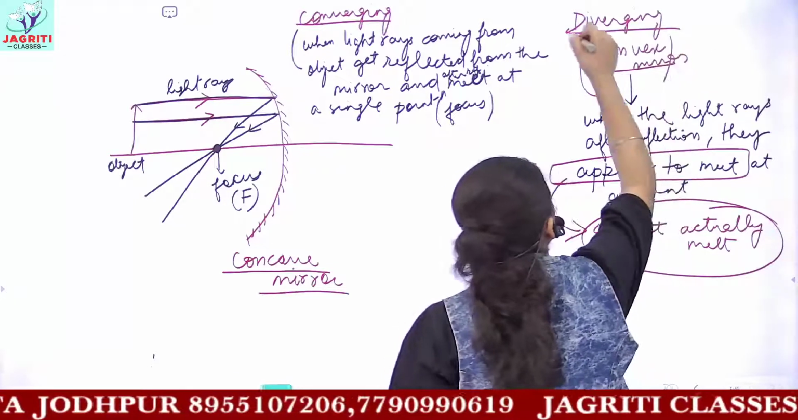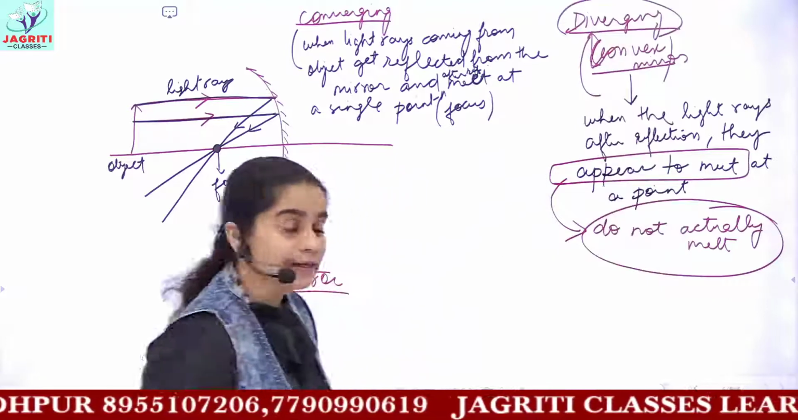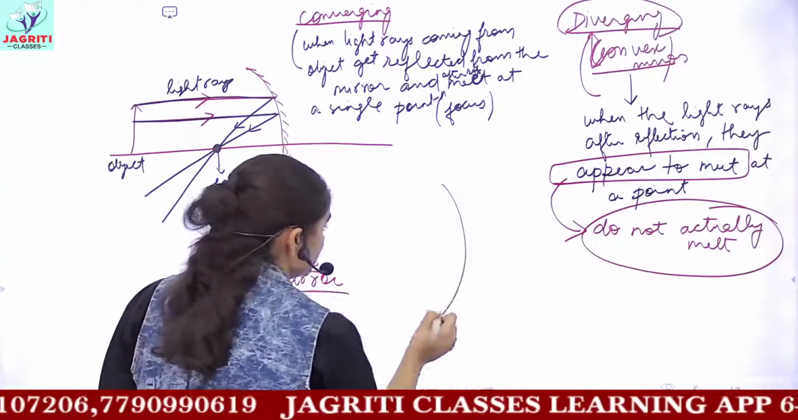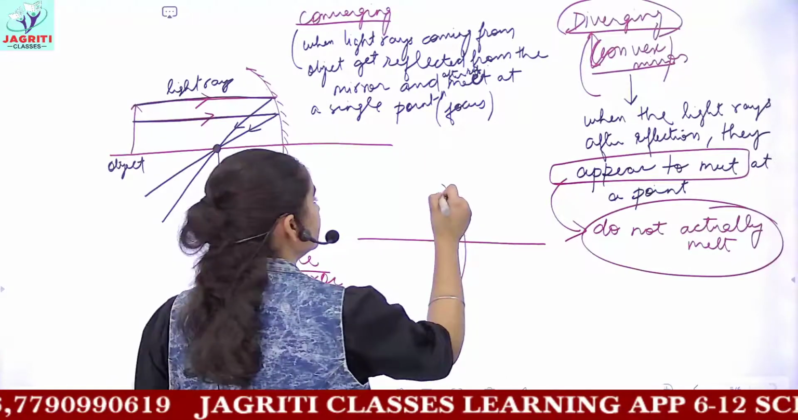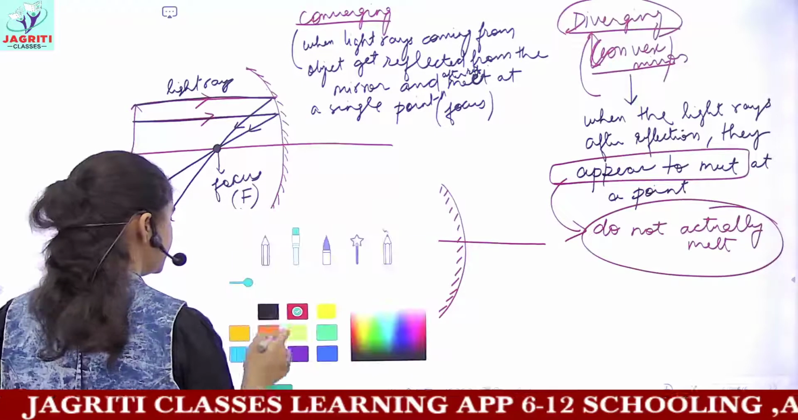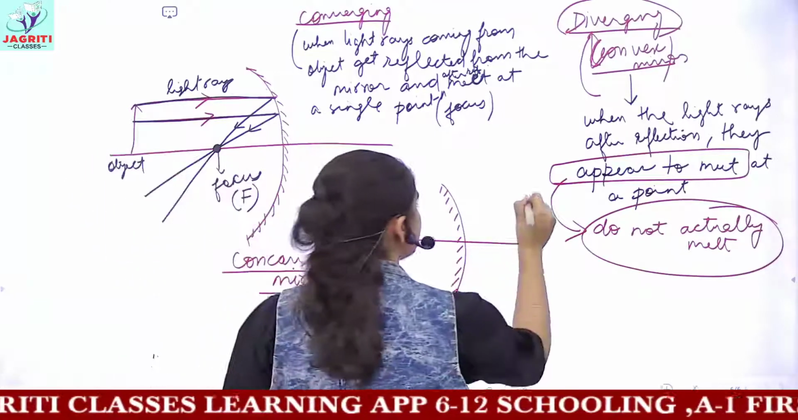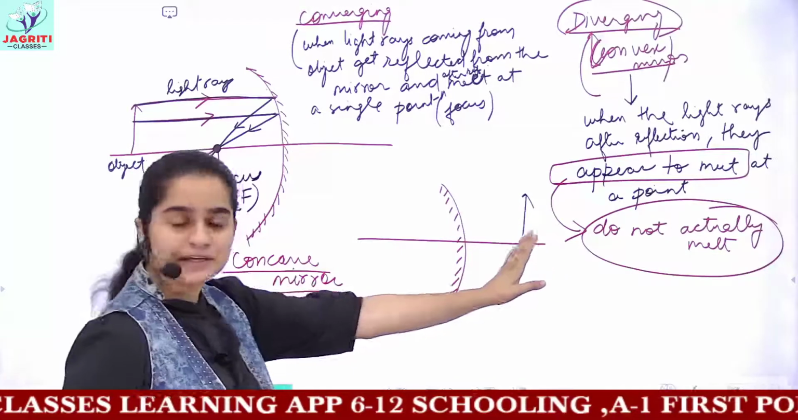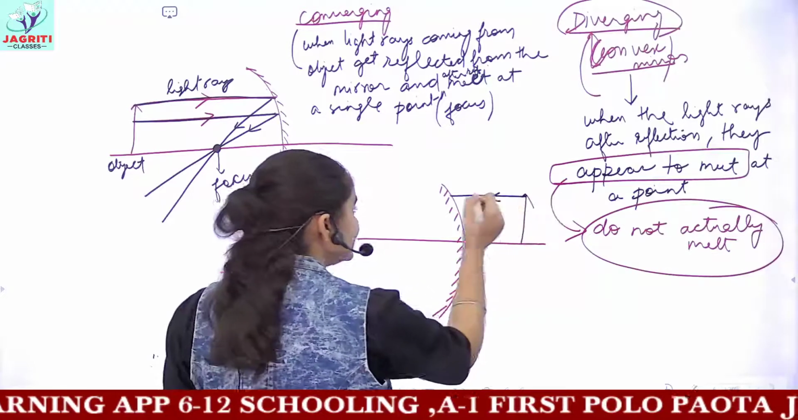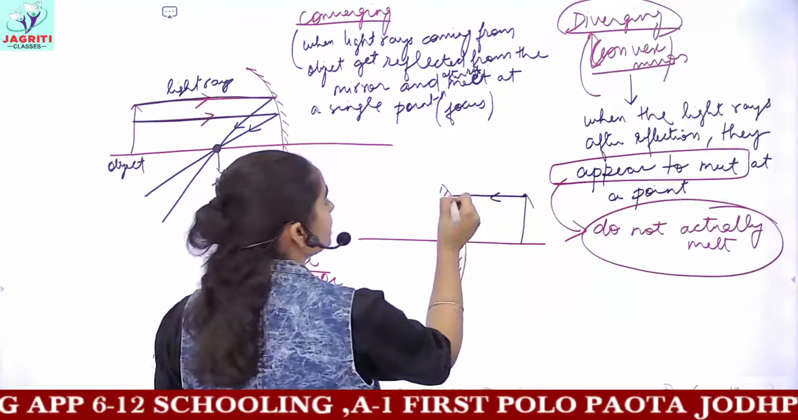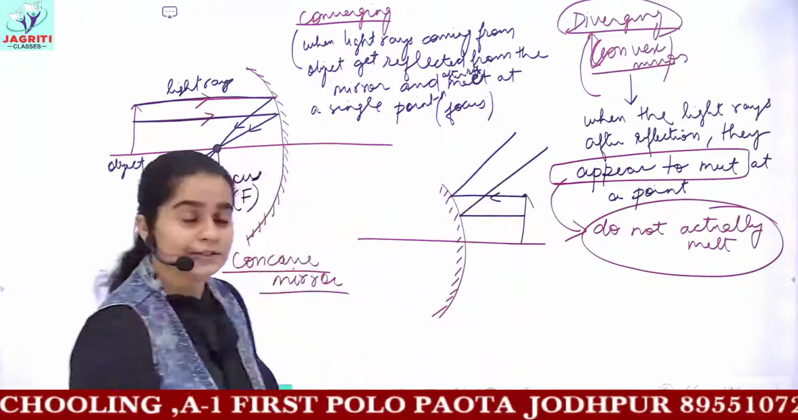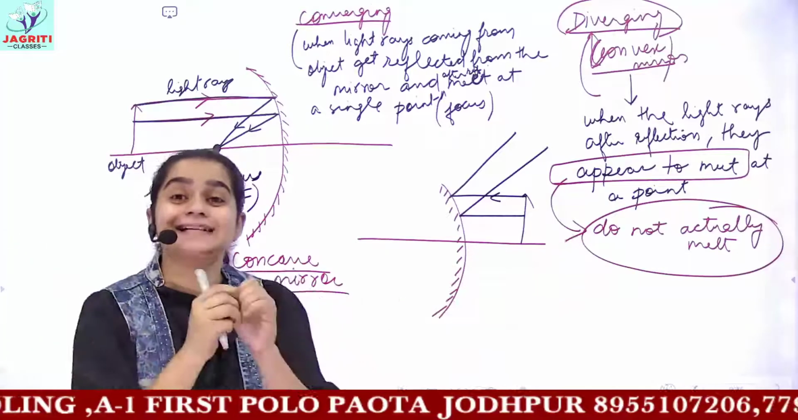And what do you mean by the term diverging? I have written it here. Now let's explain the term diverging with an example. So here you have a convex mirror. You place an object in front of the convex mirror. Now the light rays which come from the object, when they reflect from the mirror, they get scattered. Okay? So they are getting spread away, they are scattering.